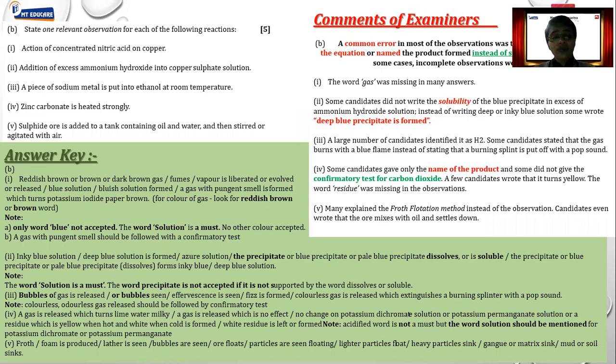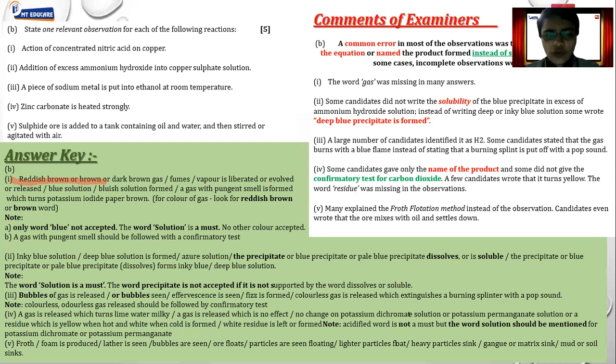Now there has to be a particular test of it. So what will be the test? Of course, it turns potassium iodide paper brown. So this is how we are going to write it, that a reddish brown gas is evolved. There are different words given to us, whether it is gas is evolved or gas is liberated or it is fumed.